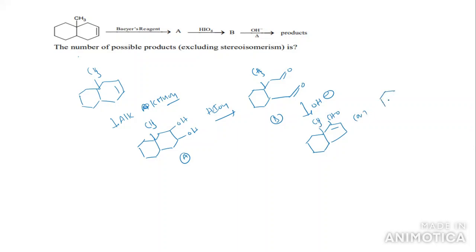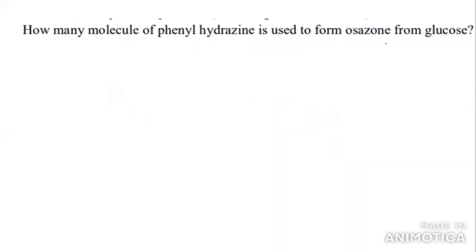Or one more possibility is there, we have to take this benzene with CHO and CH3. So how many possible products can be formed for this reaction? We have 2 possible products that can be formed for this reaction. Clear? So the answer is 2.